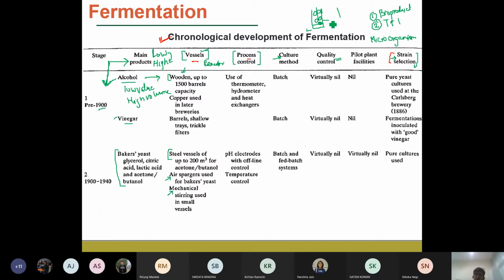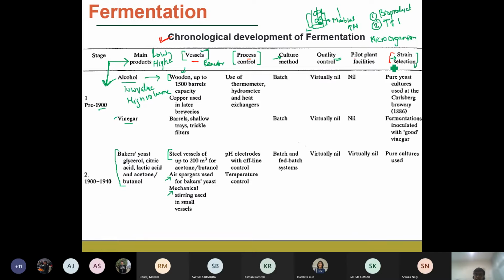Also, when the microorganisms are carrying out a particular microbial activity, a lot of heat is generated. Generally it is an exothermic process, the microbial metabolism. So when the temperature is higher, to maintain an adequate temperature you need to provide a cooling system or cooling jacket. That is going to add to the cost of the process. So if you can design or develop microorganisms which can grow at a higher temperature, for example, then the economics of this process is going to be favorable.